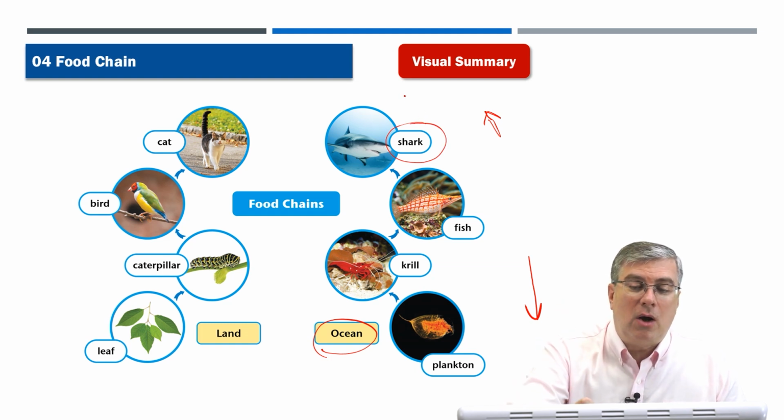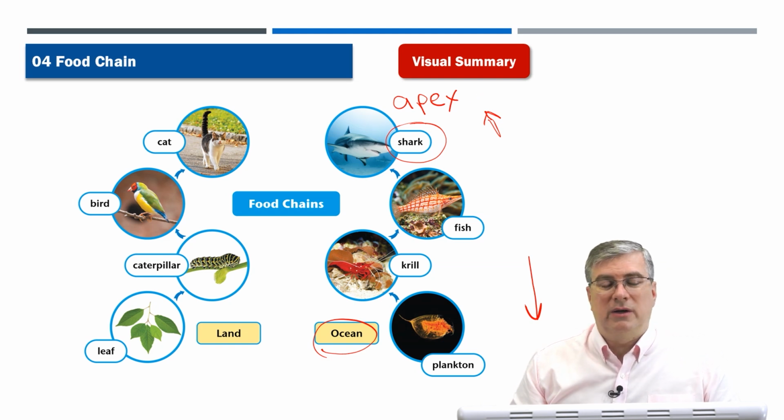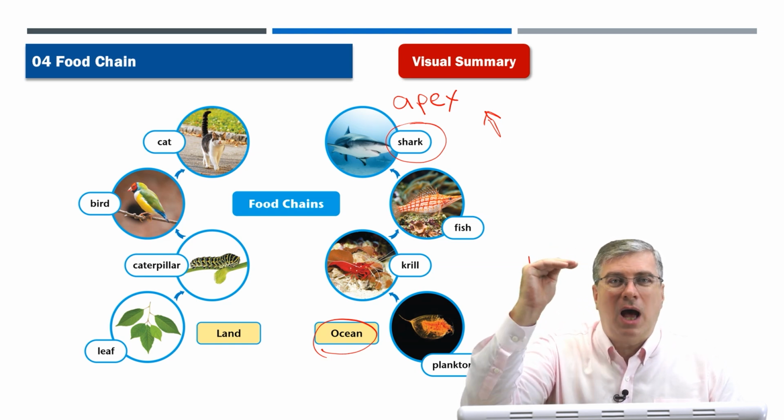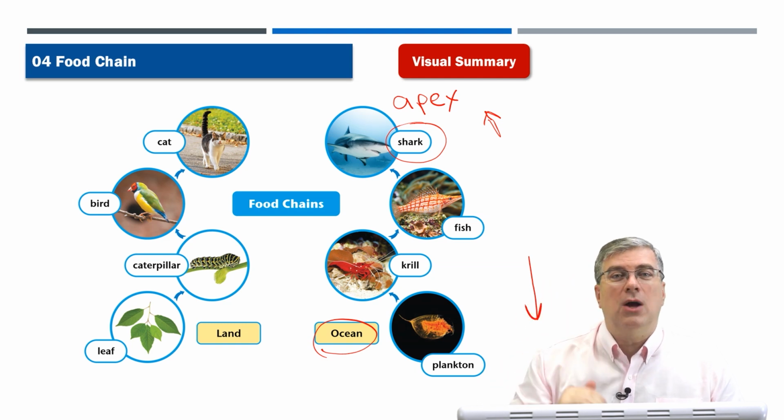And by the way, we call these animals apex. Apex means the peak or the top of something. Apex predator. We already talked about predator. An apex predator is the animal that sits at the top of the food chain. Sharks are at the top of the food chain in the ocean.